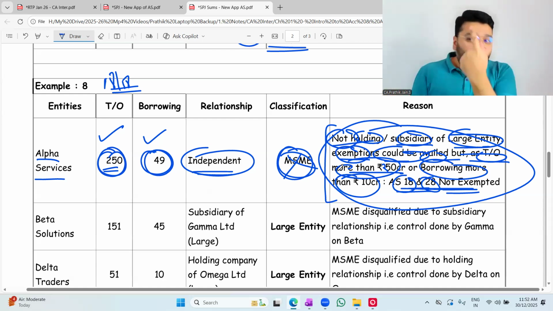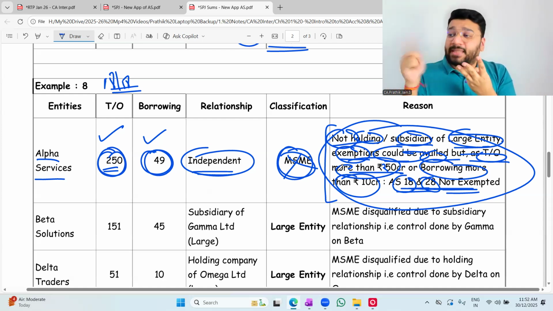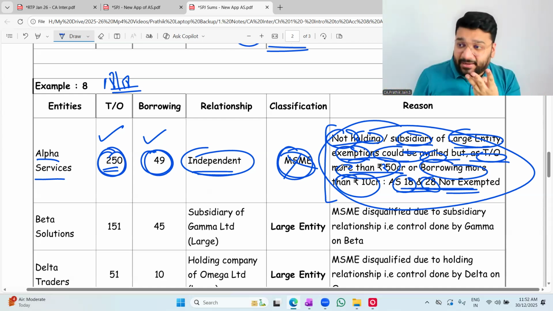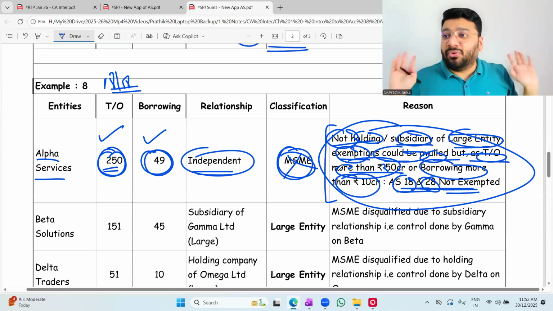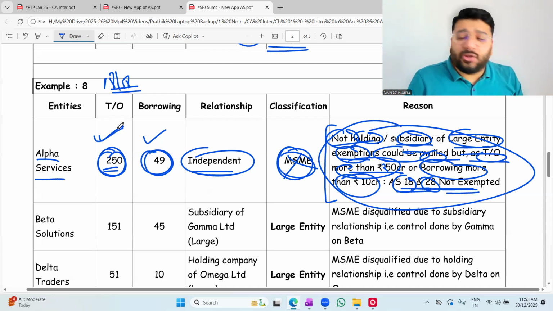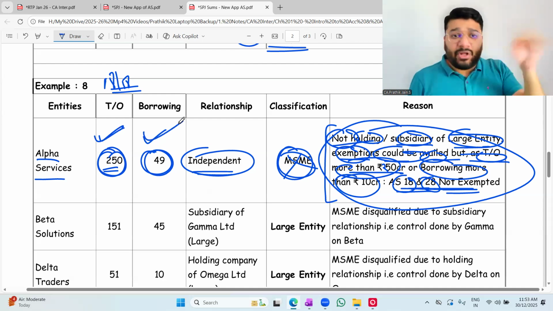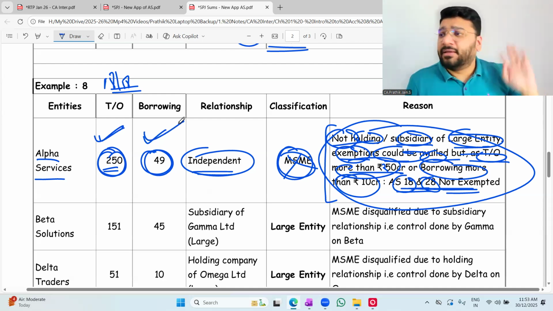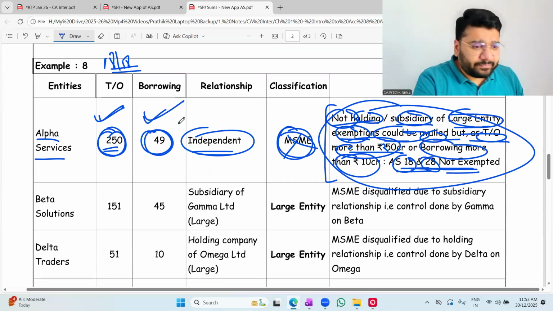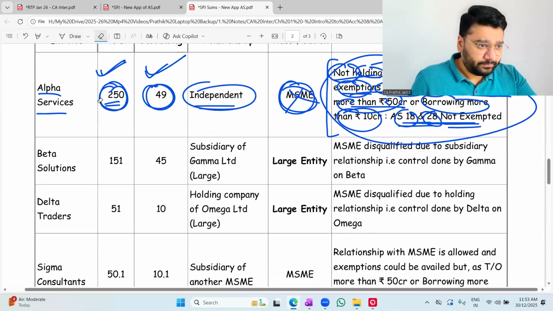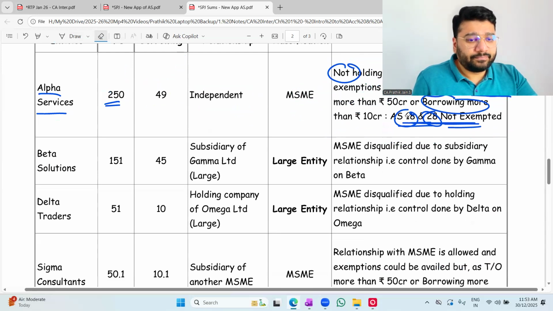But out of this three, if any one is violated, turnover becomes more than 50 crore, or borrowing is more than 10 crore, or it becomes holding or subsidiary of an MSME which is following 18 and 28, then I also have to comply. So here turnover criteria also violated, borrowing also is violated, and because of that 28 and 18 have to be complied with, no exemption. Online people, okay, not okay? Okay, sir.